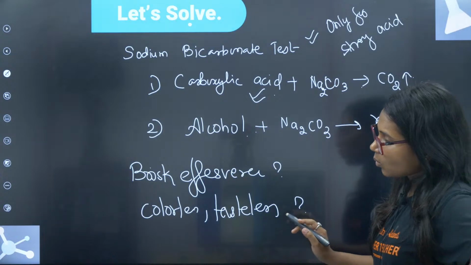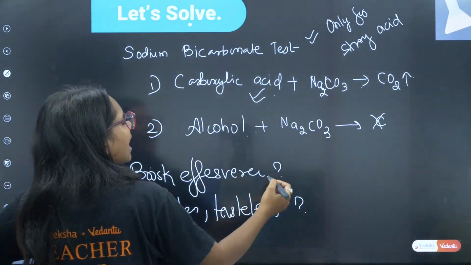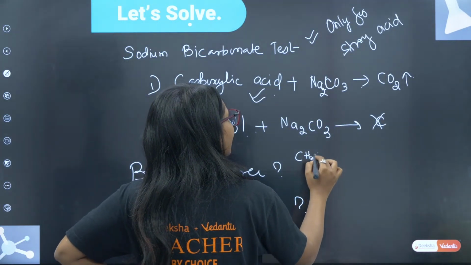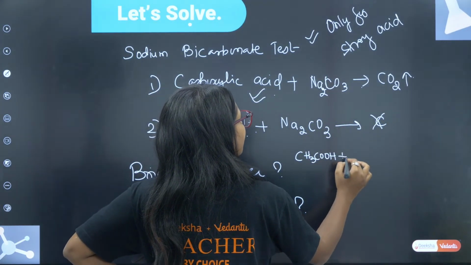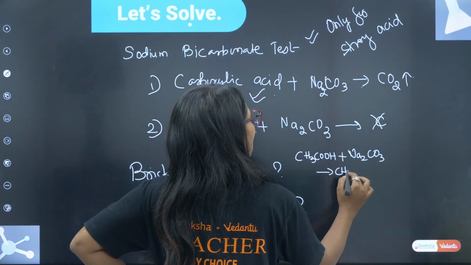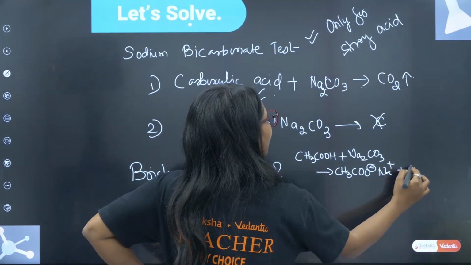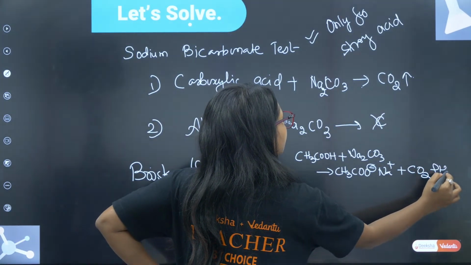Okay, so let me take one reaction as Raja has told. For example, you have taken acetic acid plus Na2CO3. It will give you salt plus CO2 plus water.